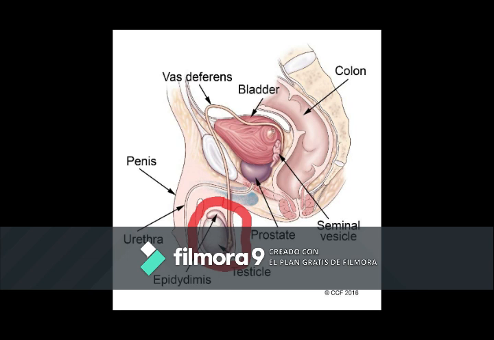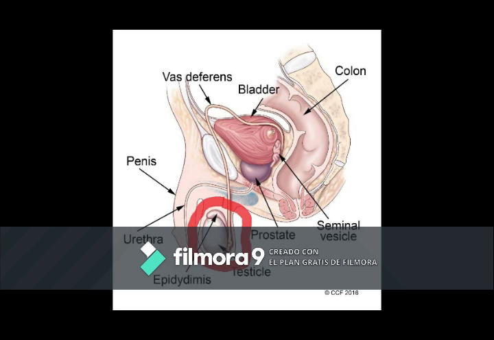Now, the testes or testicles are oval organs about the size of large olives that lie in the scrotum, secured at either end by a structure called the spermatic cord. Most men have two testes.